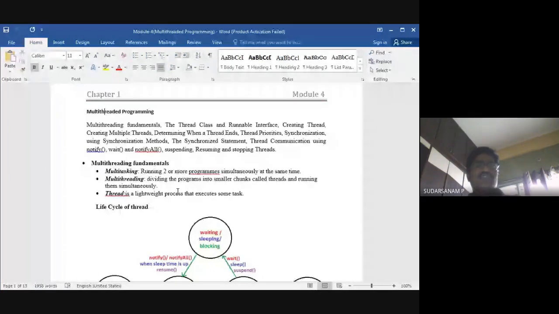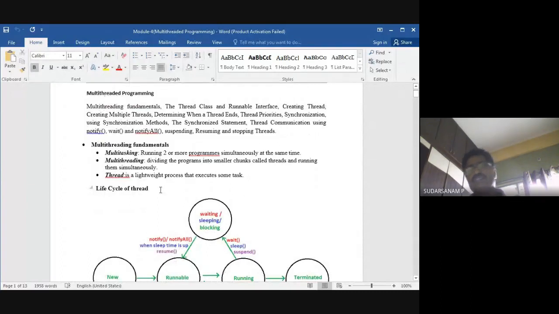Okay. So now, another one: what is a thread? A thread is a lightweight process that executes some task. In the Java language, we can say that is also one task, or one method. A particular task executing is called a thread. One thread is nothing but one program or one function, a small task.